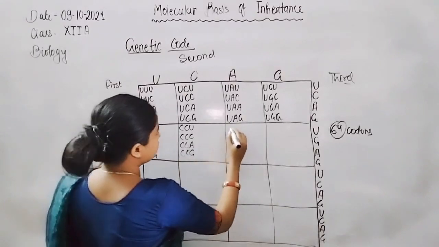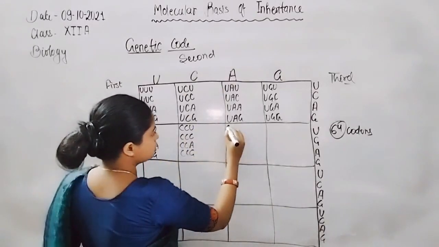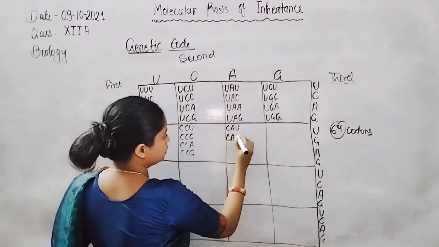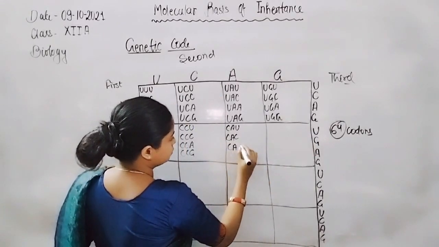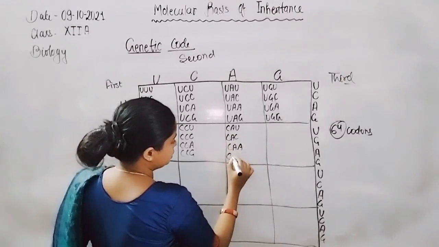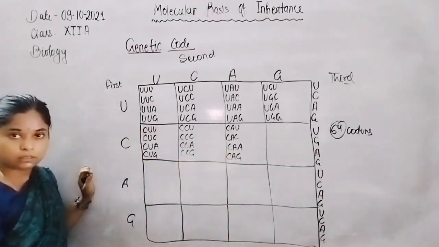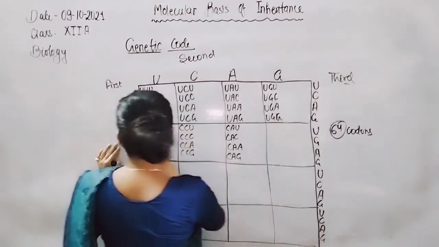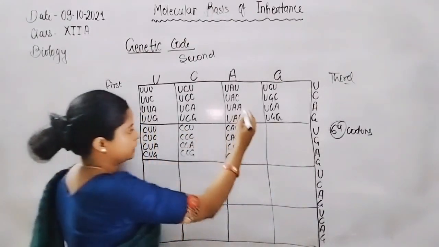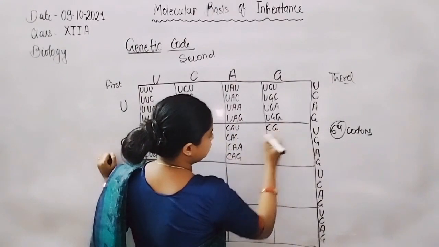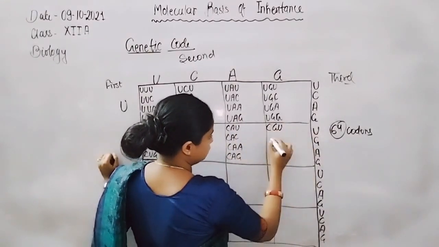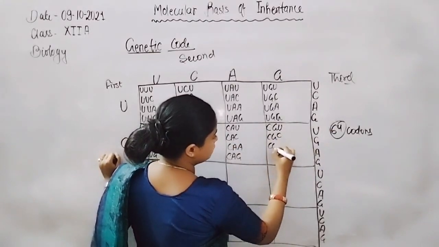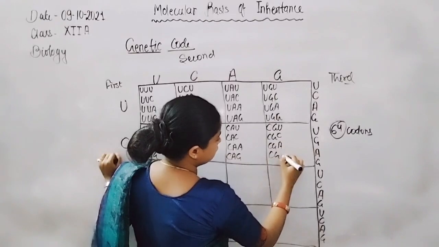Here is C and A, then first, second, third like this. Again first is C and the second is G, cytosine, guanine and uracil, with first, second, third in each.